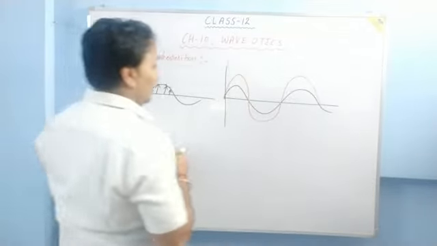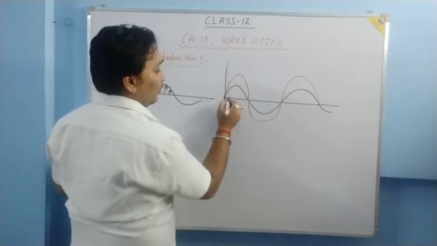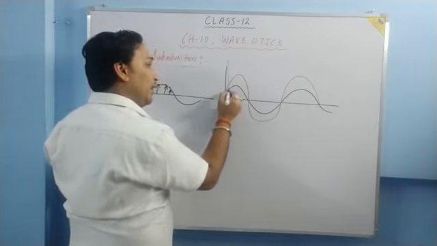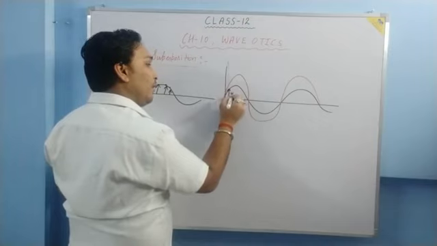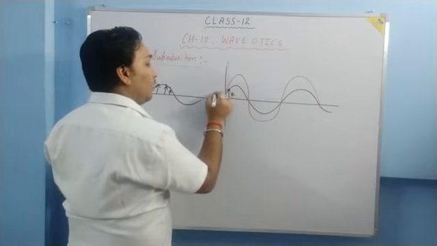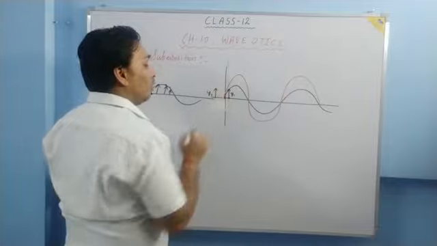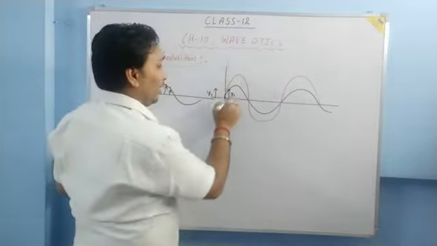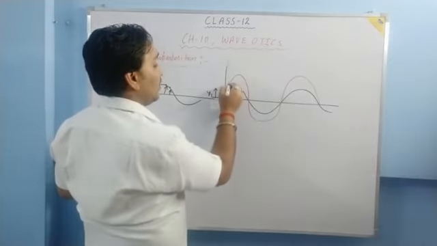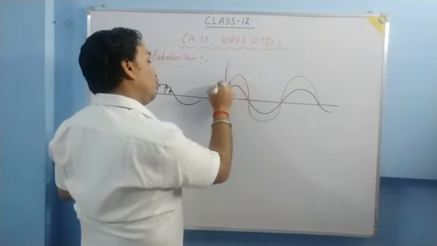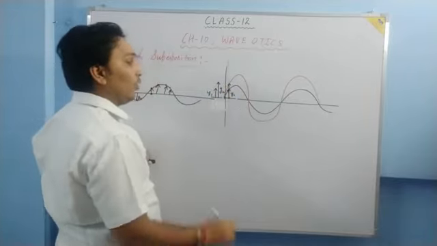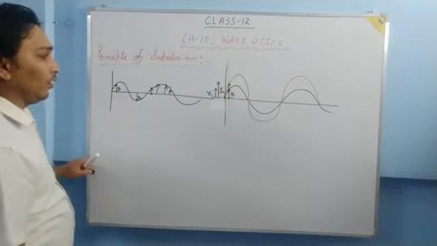This particle, which would be here when no waves were there, is displaced by y1 because of the first wave. And the same particle is displaced by y2 by the second wave. Now what will be the resultant displacement of the particle?